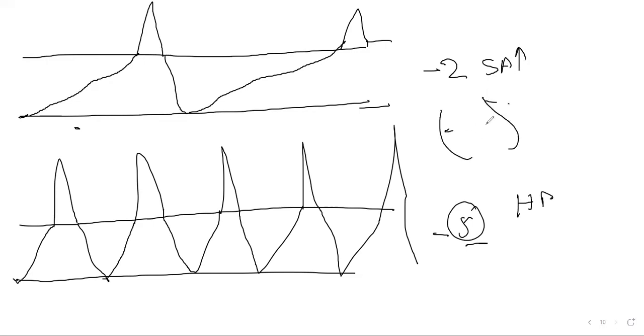So we have seen that the SA node heart rate has increased. So let's draw the heart here. The SA node heart rate is increased. Then the AV node excitability is also increased to accommodate the increased heart rate in the SA node, so they can pass many action potentials to contract the whole heart. Now we'll see what the effects are on the myocardium.